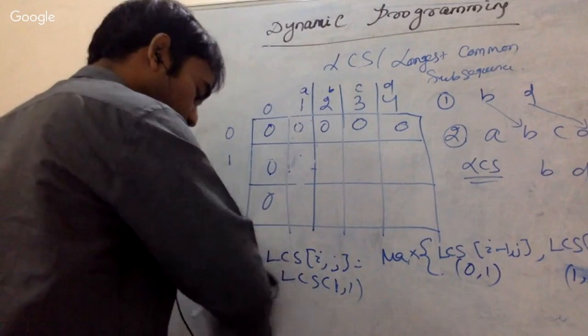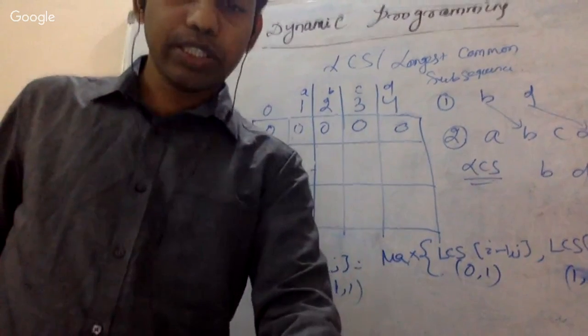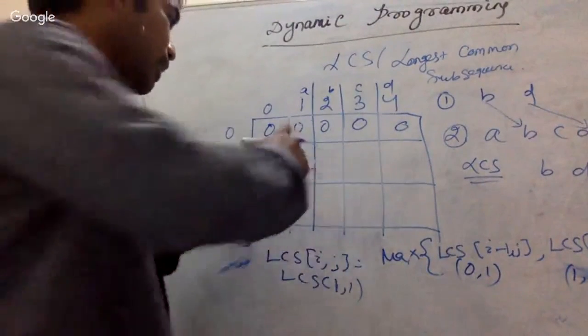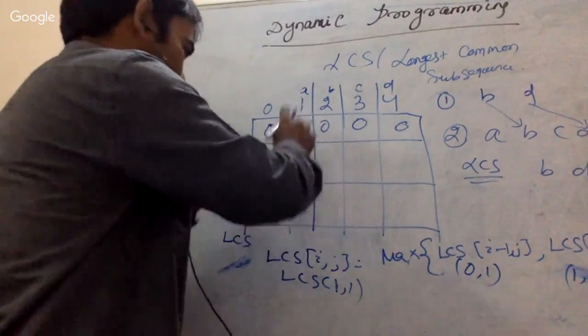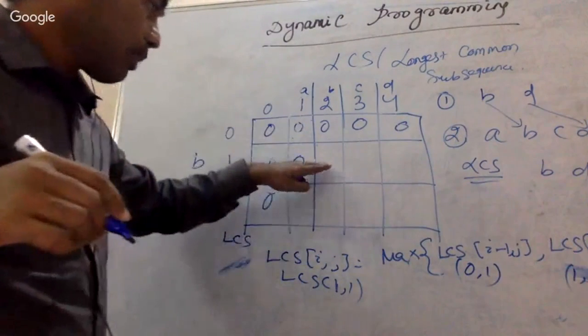Okay, I'll write down the algorithm, but this is for no match. So if there is no match, then in that particular case we are going to find the maximum between these two cells. So the maximum between these two cells is 0. Just tell me how about this one.